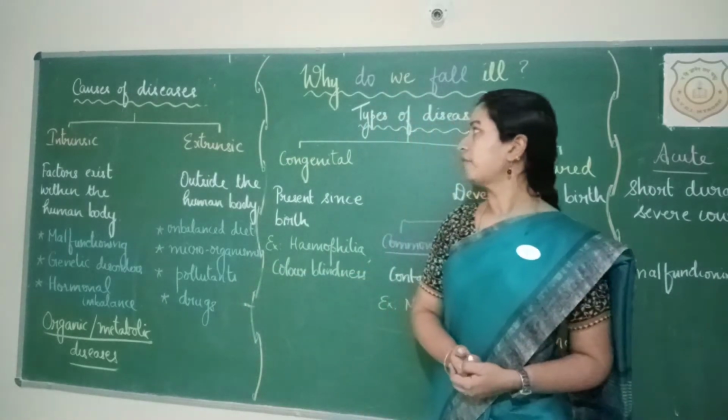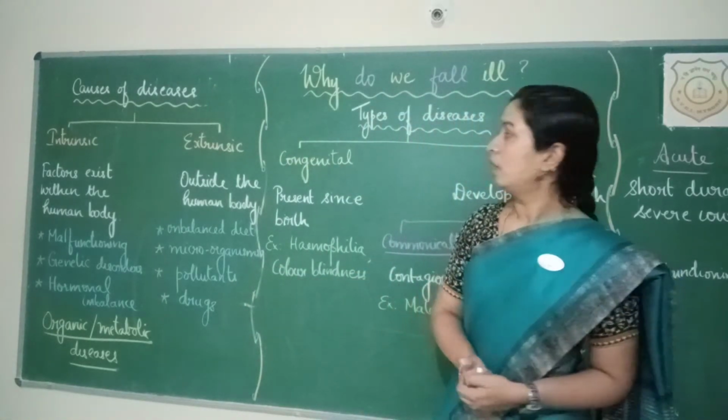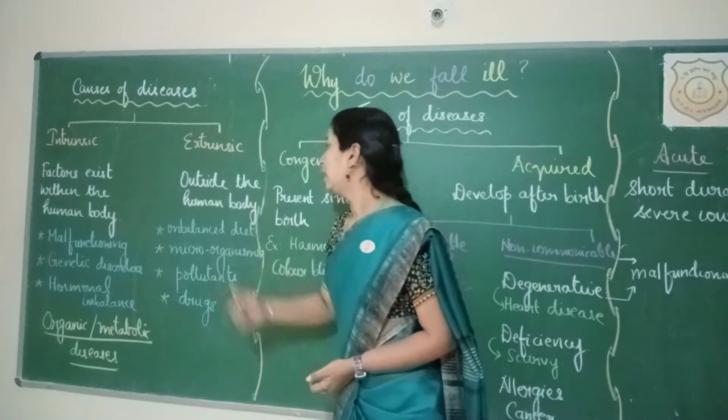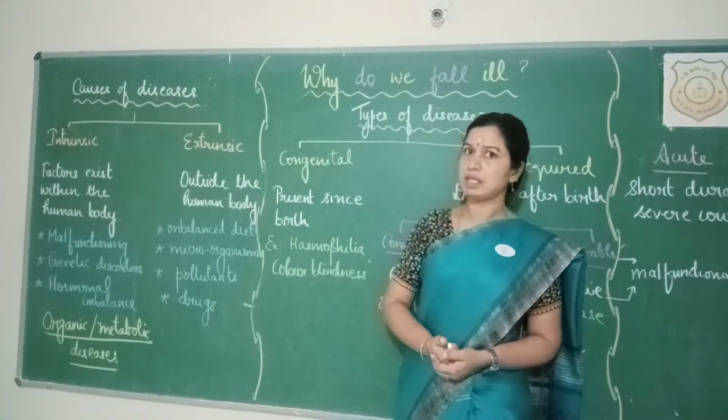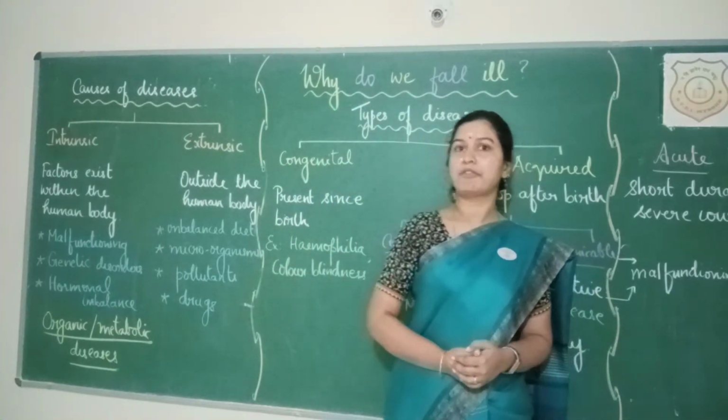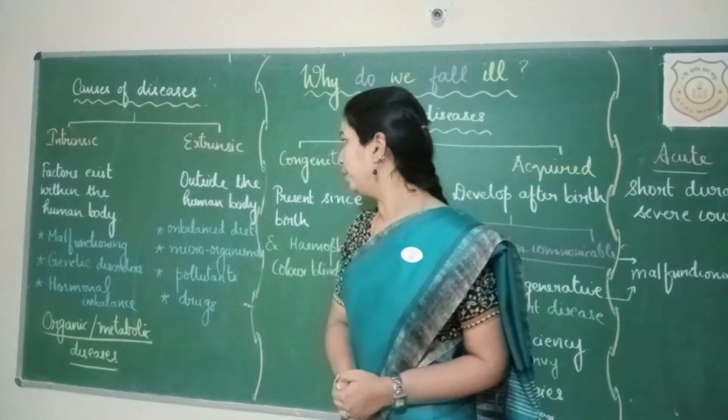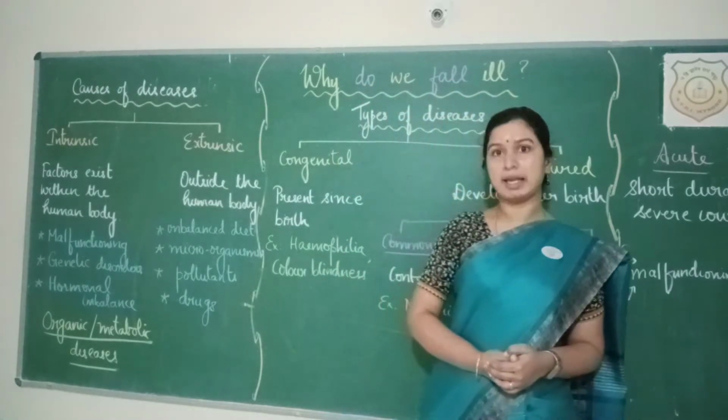What about extrinsic factors? Which are the extrinsic factors? These diseases which are caused by extrinsic factors or external factors, may be due to unbalanced diet.